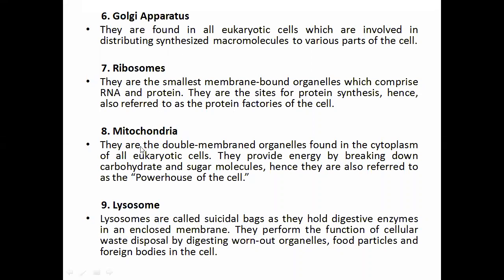Then the powerhouse of the cell, next is the mitochondria, right? So the eighth one is the mitochondria. They are double membrane organelles found in the cytoplasm of all eukaryotic cells. They provide energy by breaking down carbohydrates and sugar molecules. Hence, they are also referred to as the powerhouse of the cell, right? That's what you should remember. Protein factory and powerhouse are the terms used for ribosomes and mitochondria.